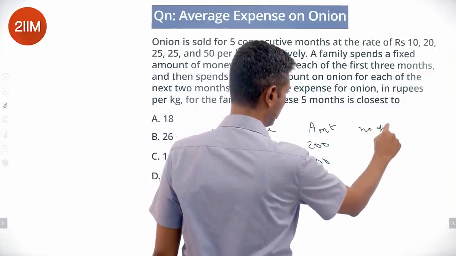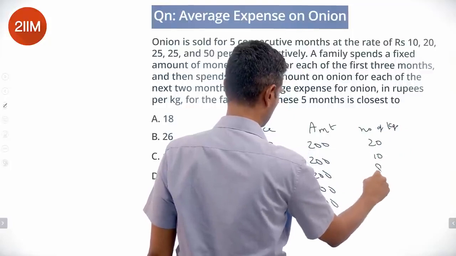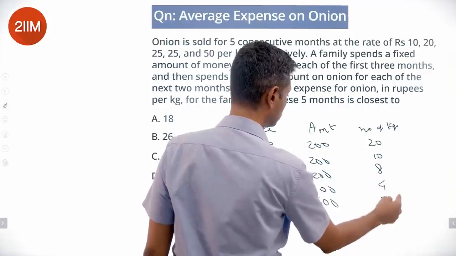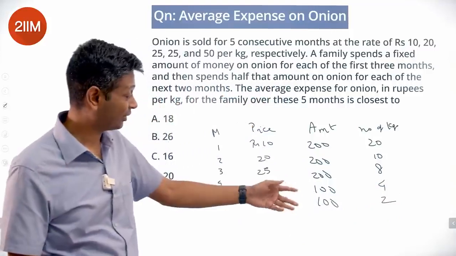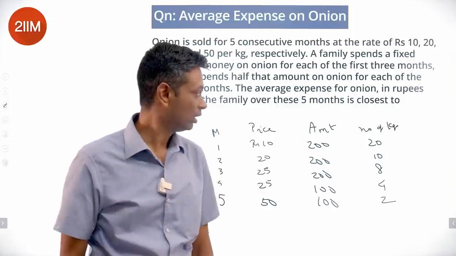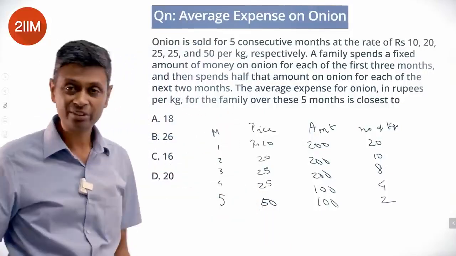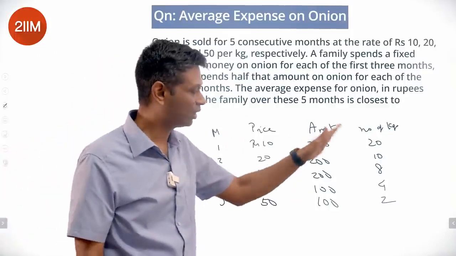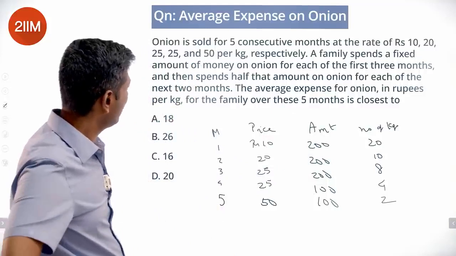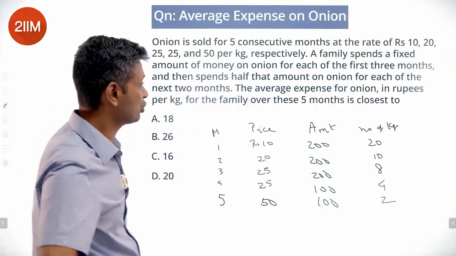Then number of kilograms is 20, 10, 8, 4, 2. Maybe we need not have selected 100 because I could have selected 50, 50, 100, 100, 100. Life would have been simpler. Numbers are smaller. I plugged in this as 100 because I want a number that's a multiple of all of these. I know I'll deal with the integers. Life is simpler. And then the average expense for onion in rupees per kilogram for the family over these 5 months.